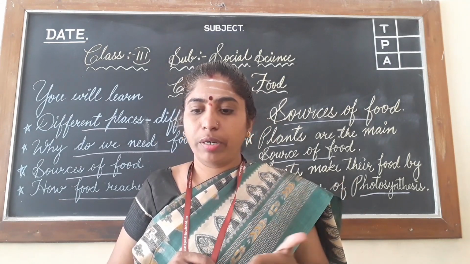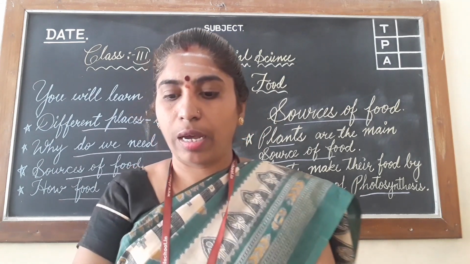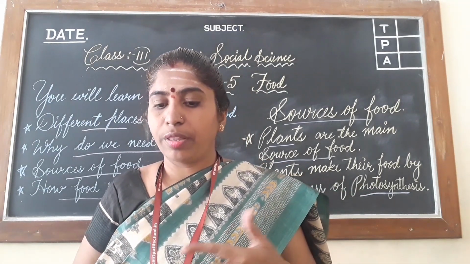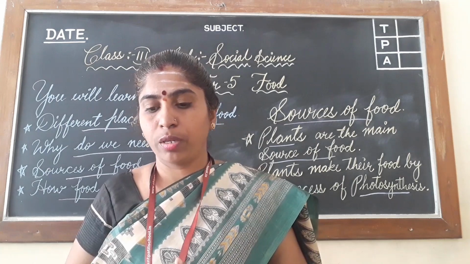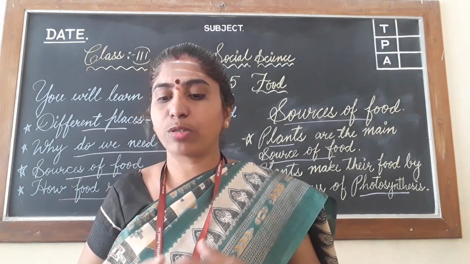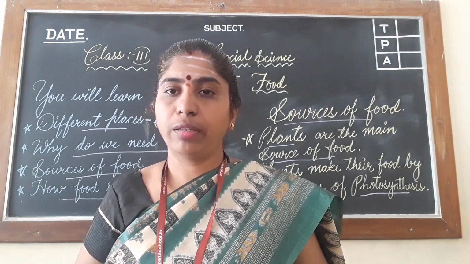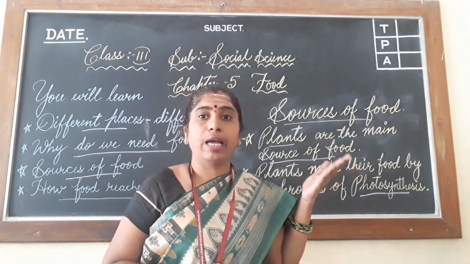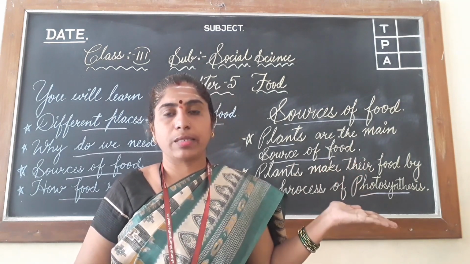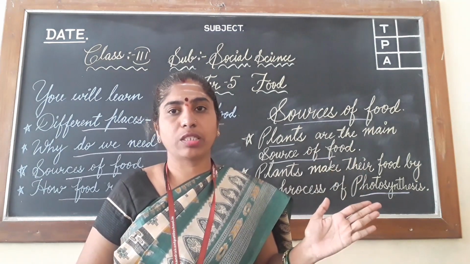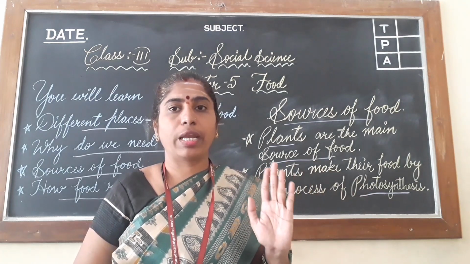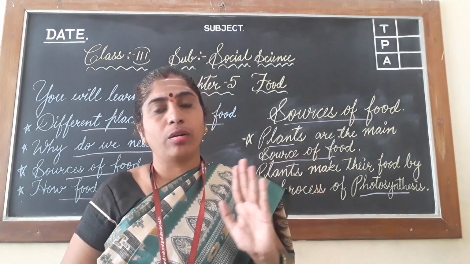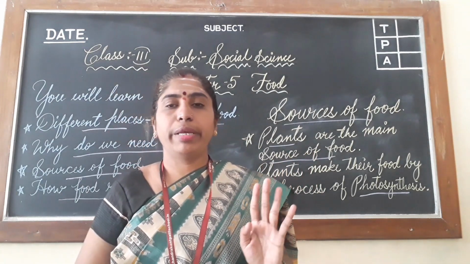If there are no herbivorous animals, what will happen to carnivorous? They will also die without food. So we see that plants are the main source of food for all living things, isn't it? By this we understand that herbivorous will eat plants and carnivorous will eat herbivorous animals. So if we don't have plants as the main source of food, then no animals or human beings will survive on this earth.